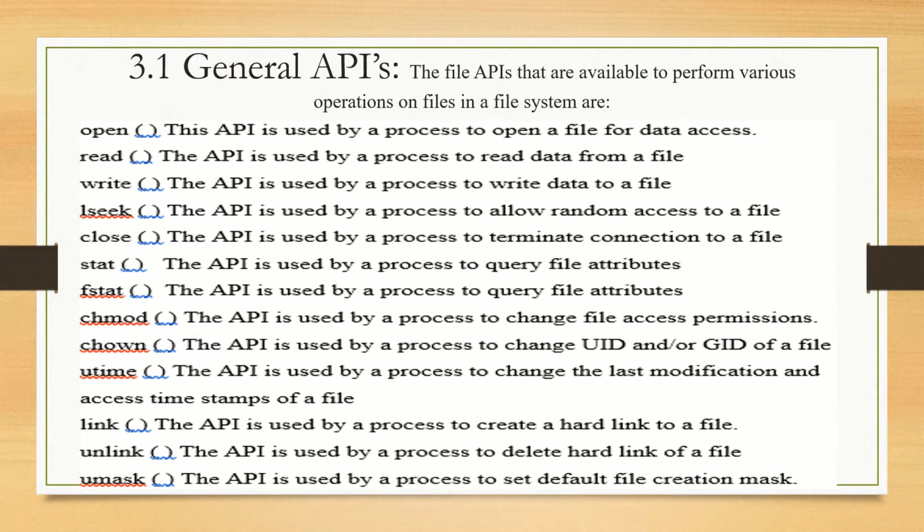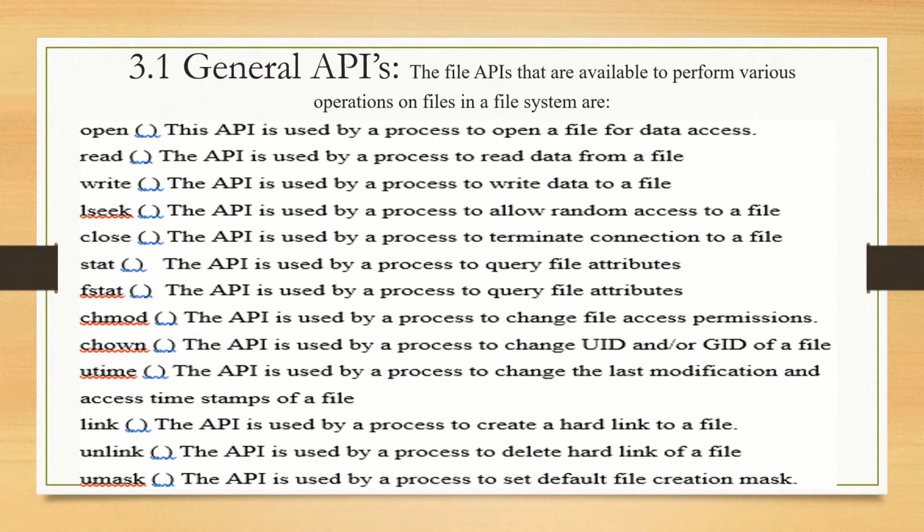Second one, read. The API is used by the process to read data from a file. Write. This API is used by the process to write data to a file. Seek. This API is used by the process to allow random access to a file.